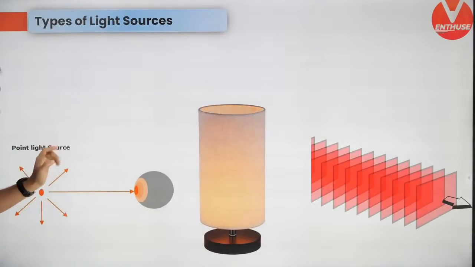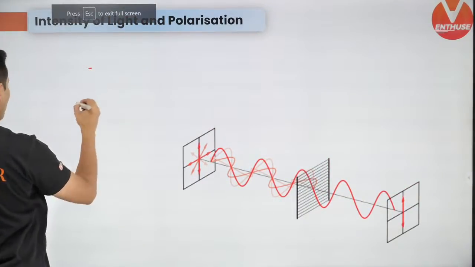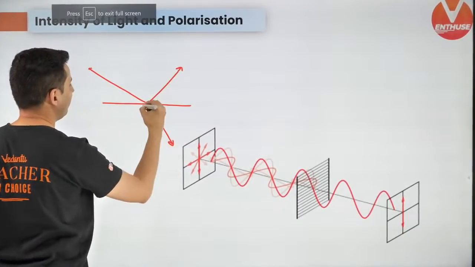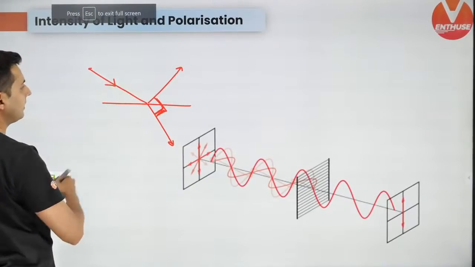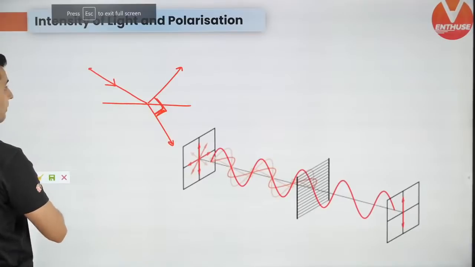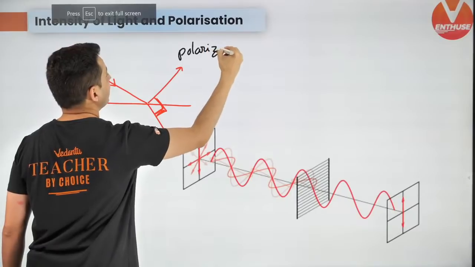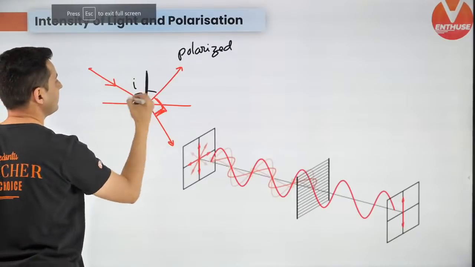Okay, cool. And I forgot one thing, Brewster's law. So remember this Brewster's law. When light falls on a surface, it gets refracted and reflected. When the reflected and refracted rays are perpendicular, remember one thing, the reflected light is polarized. This is the incident light, and you can say this is the angle of incidence.